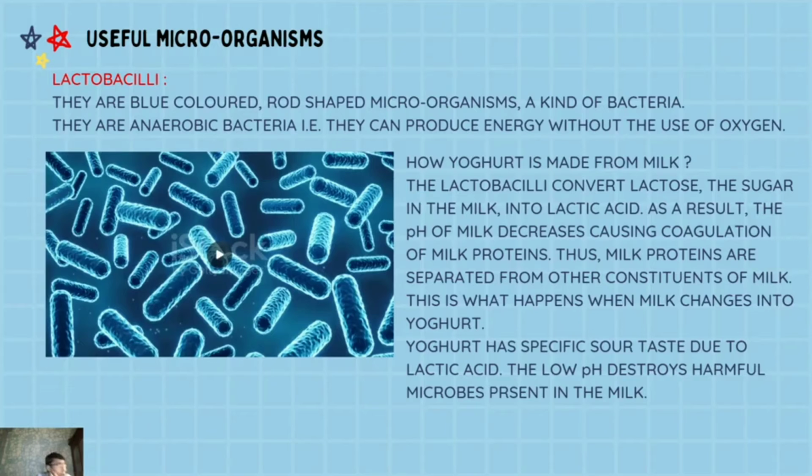Now the breakdown of the milk proteins or protein molecules will take place. Thus milk proteins are separated from other constituents of milk. This is what happens when milk changes into yogurt. So in this way, when lactobacilli is introduced to milk, it will separate the protein from the milk, and that will result in the formation of yogurt.